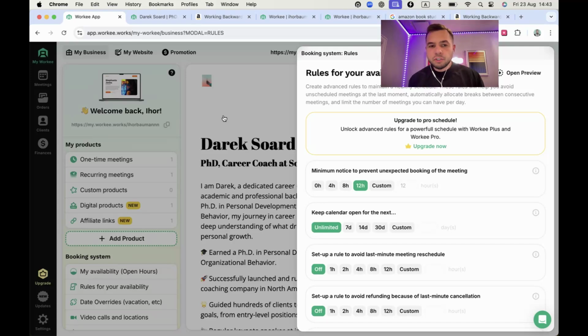Hey guys, let me show you what rules for your availability is. Rules for availability is a professional feature that is available only for Workee Plus and professional customers.